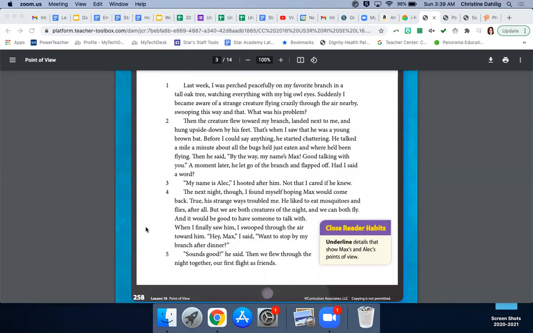The next night, though, I found myself hoping Max would come back. True, his strange ways troubled me. He liked to eat mosquitoes and flies, after all, but we are both creatures of the night, and we can both fly, and it would be good to have someone to talk with. When I finally saw him, I swooped through the air toward him. "Hey, Max," I said, "want to stop by my branch after dinner?" "Sounds good," he said. Then we flew through the night together, our first flight as friends.